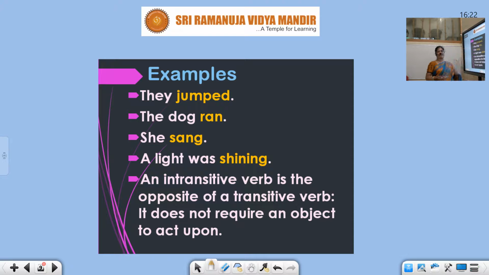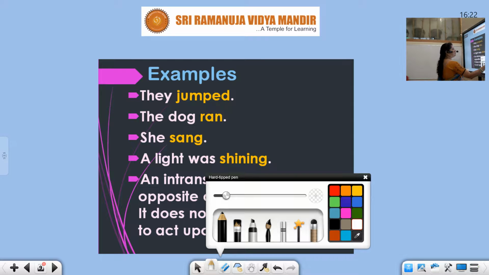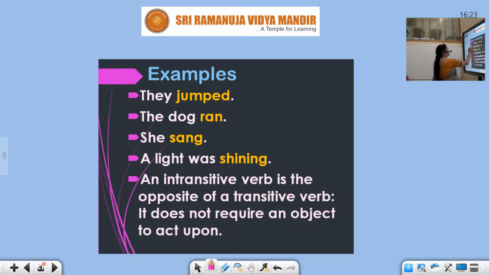The dog ran. She sang. The light was shining. So these are the subjects and these are the verbs.